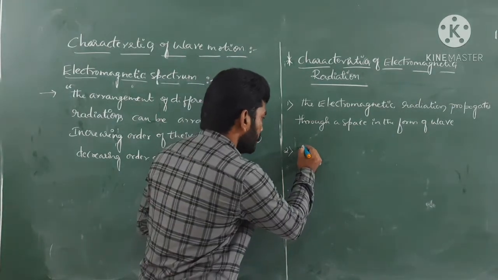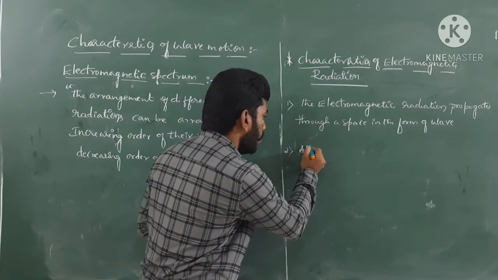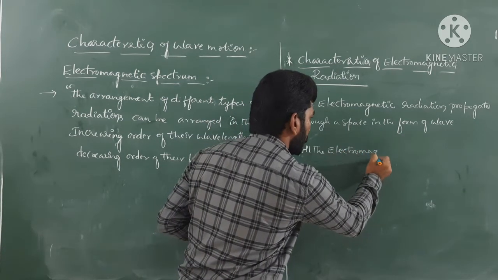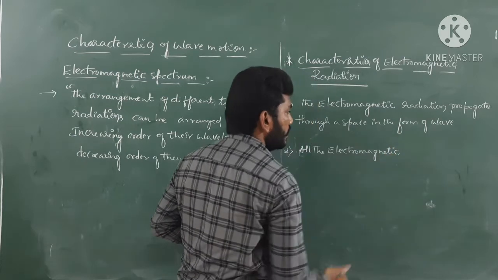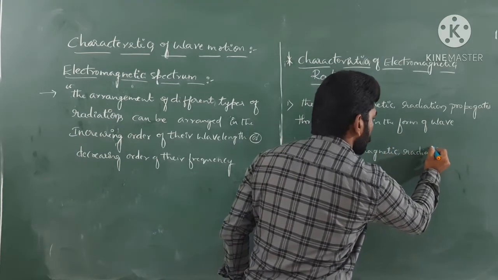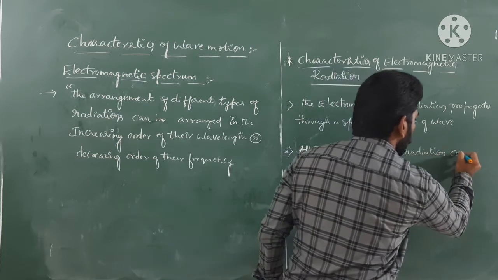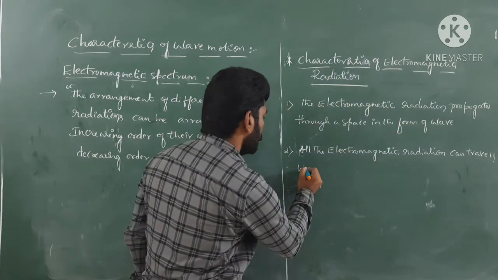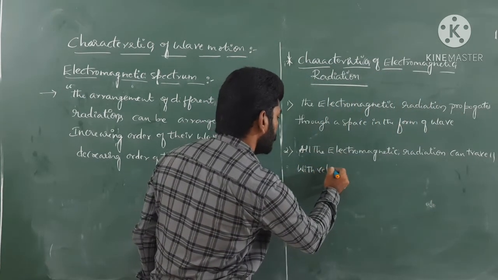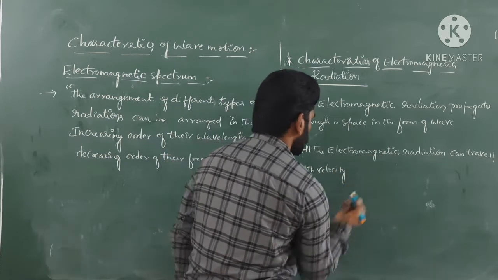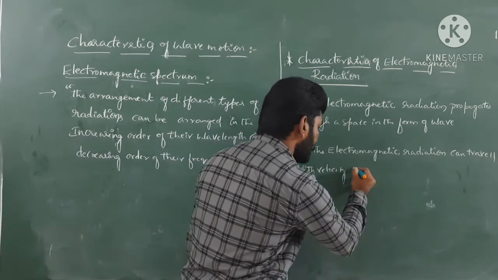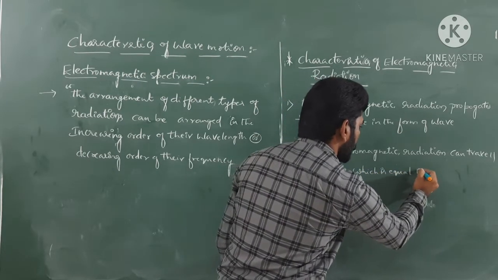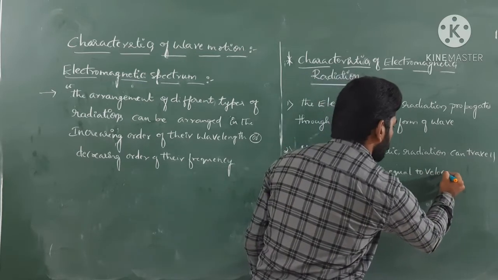Write down: all the electromagnetic radiation can travel with a velocity which is equal to the velocity of light.